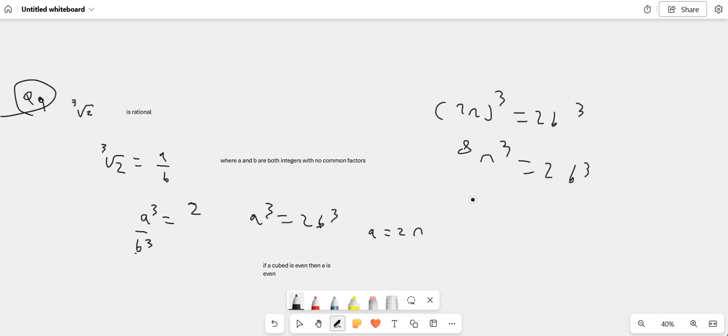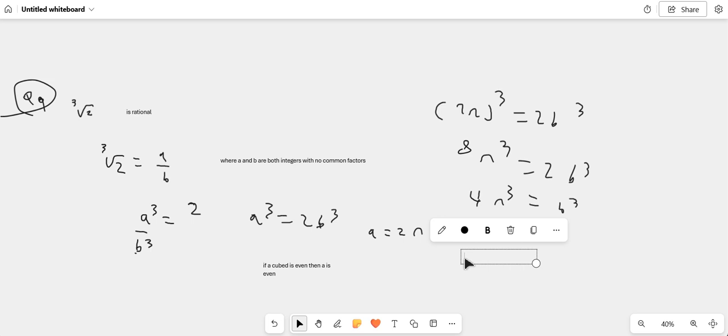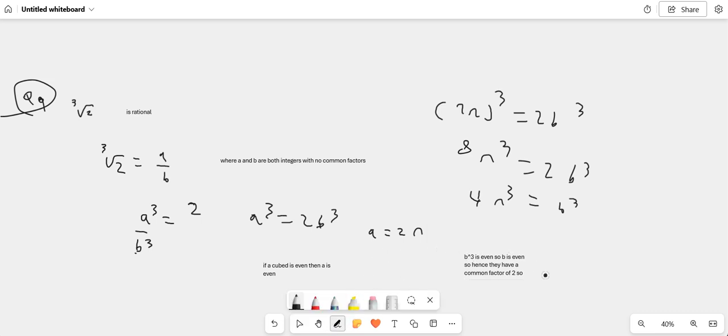You've got the hang of this now. Divide by 2, so it becomes 4n cubed is equal to b cubed. Therefore b cubed is also even because you've got 4 times something, and 4 can be broken down to 2 times something. So hence, because a and b are both even, they both have a common factor of 2. So therefore the cube root of 2 is irrational.